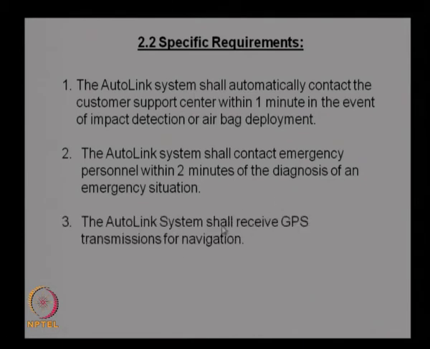And the AutoLink system shall receive GPS transmissions for navigation. So, it should be able to receive the GPS data for navigation purposes. So, there should be a GPS receiver in the system.